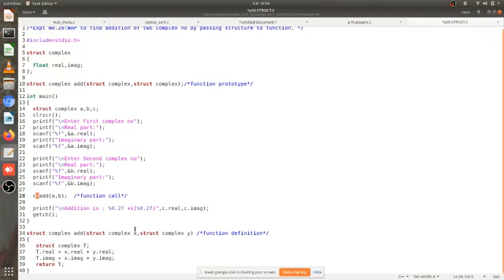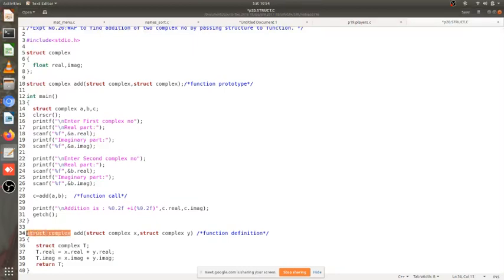So x is the first parameter, y is the second argument. I am adding the real parts of x and y, and then I am adding the imaginary parts of x and y, storing those results in t's real part and t's imaginary part respectively, and returning t. t itself is a struct complex type, so I am returning a struct complex type.